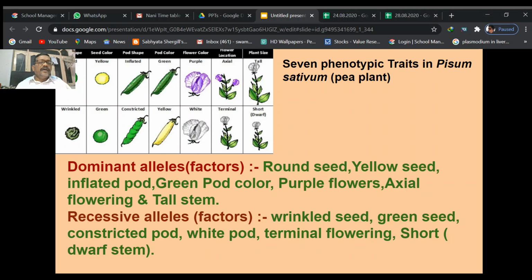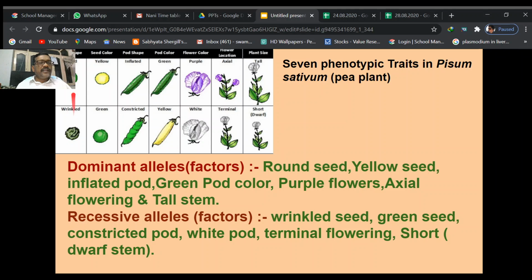The allele which can determine the round shape, and the allele which can determine the wrinkled seeds are contrasting and located on the 2 chromosomes at the same locus. So those are determining one character, either wrinkled or round.